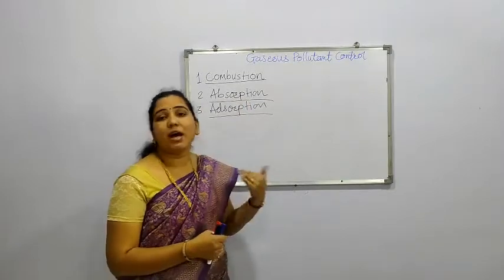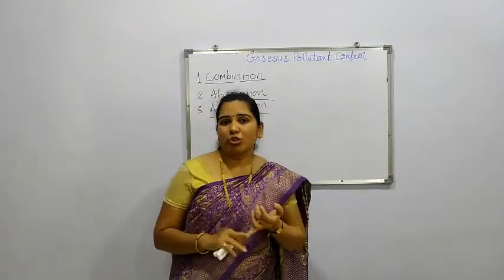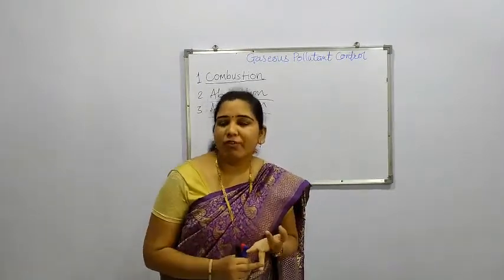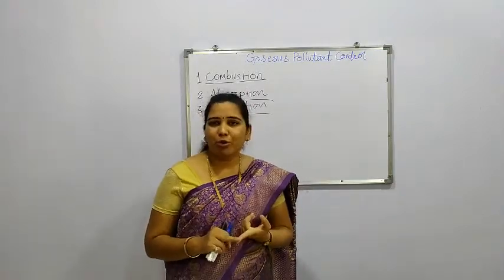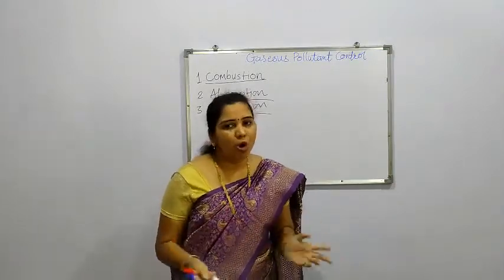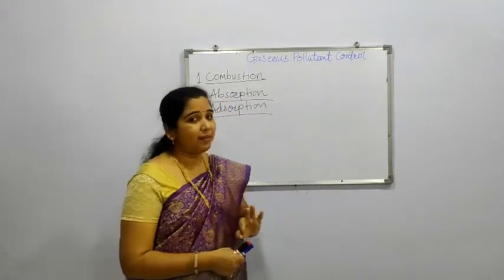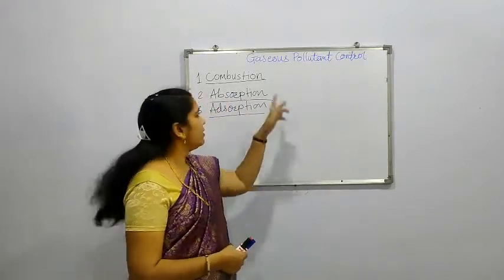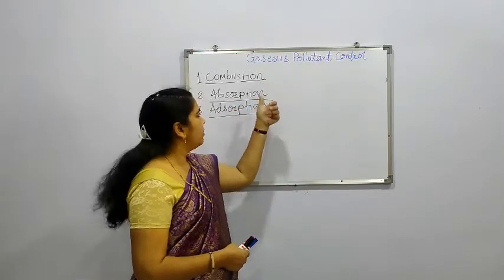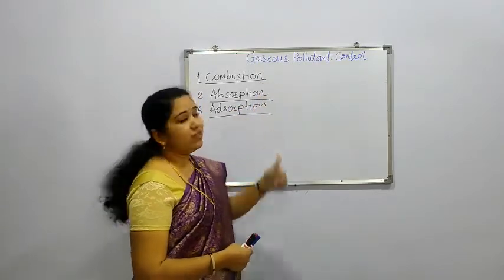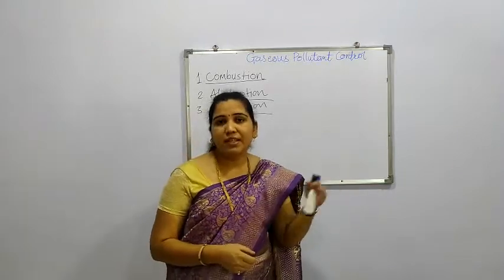Now gaseous pollutants are of different types like oxides of nitrogen, oxides of sulfur, carbon dioxide, carbon monoxide, methane. These are all gaseous pollutants. Now there are mainly three methods to control the gaseous pollutants. Number one, combustion. Number two, absorption. And number three, adsorption. So we will see it one by one.